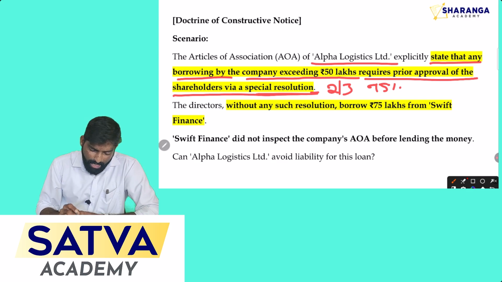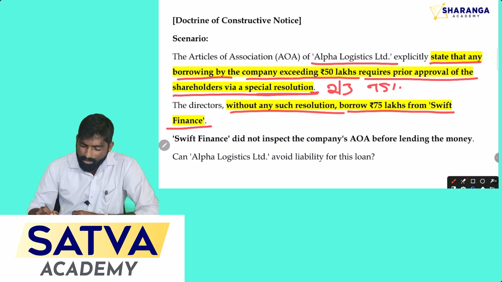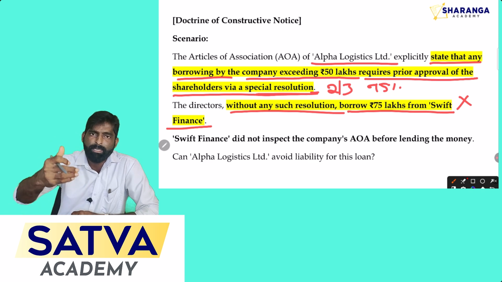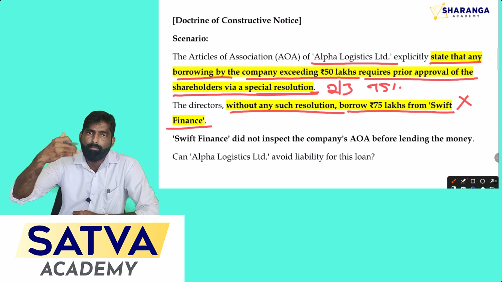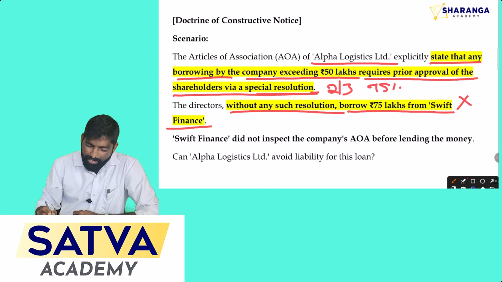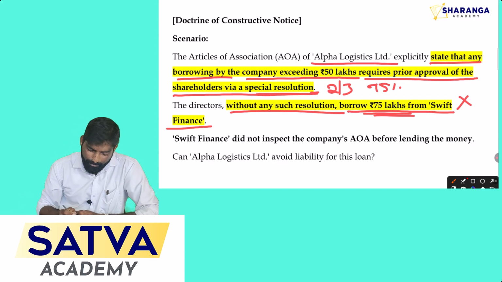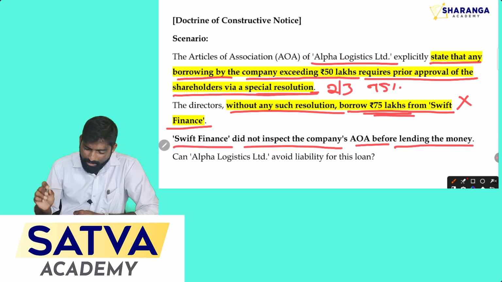Now as per question, the director without any such resolution borrowed 75 lakh from the Swift Finance. See, it is a clear violation by the director without getting the special resolution from the shareholders. They already borrowed the money from Swift Finance, that is 75 lakh rupees. So it clearly exceeds the condition of the company's AOA. Okay, then now Swift Finance did not inspect the company's AOA before lending the money. Now the question is, can Alpha Logistic Limited avoid the liability for this loan?